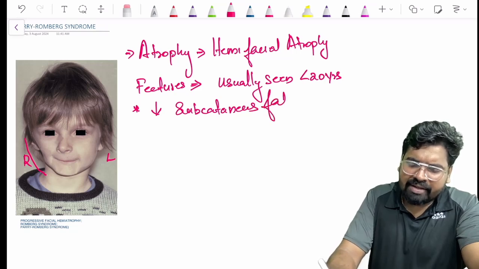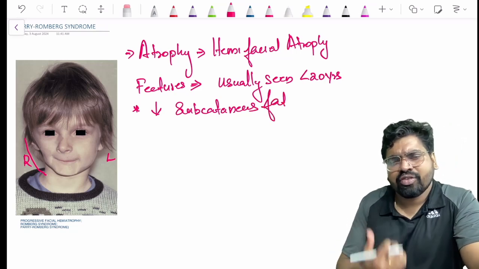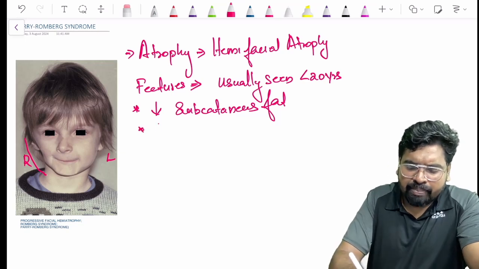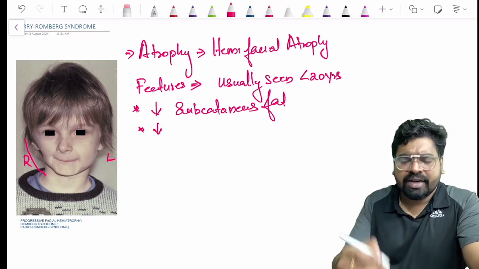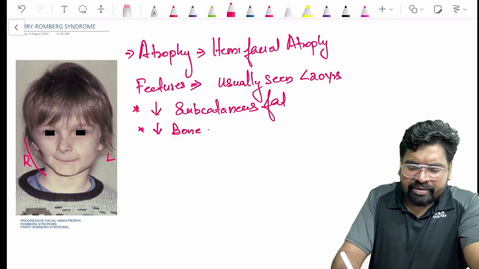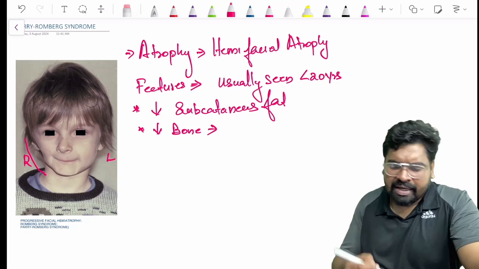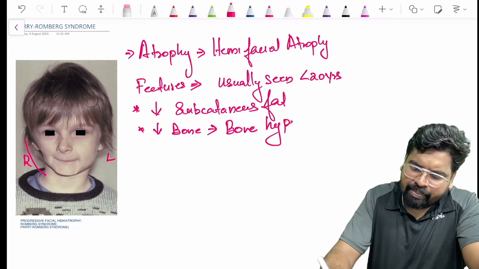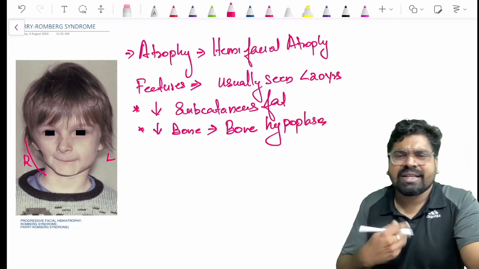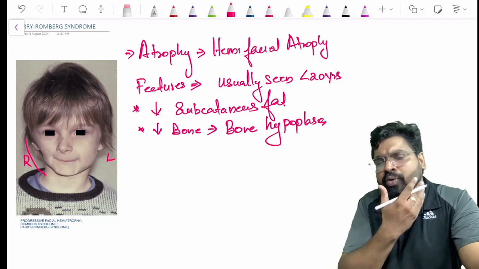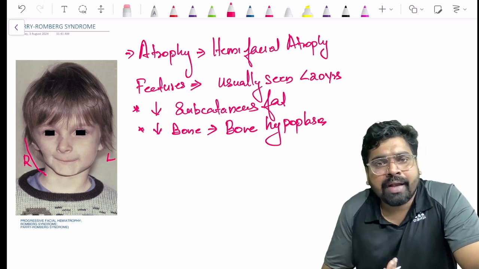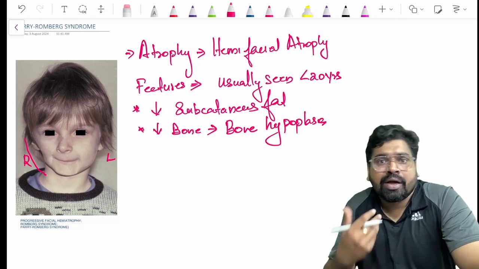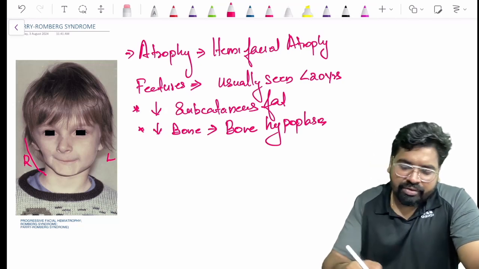Cutaneous fat, mainly the adipose tissue in that area, is affected. The fat is reduced. The bone tissue is reduced. There is a reduction in the bone density there. So what we can see is bone hypoplasia on that side, of your maxilla and your mandible. The major bones there are the maxilla and the mandible, and they are getting hypoplasic. So this is the one thing you see.